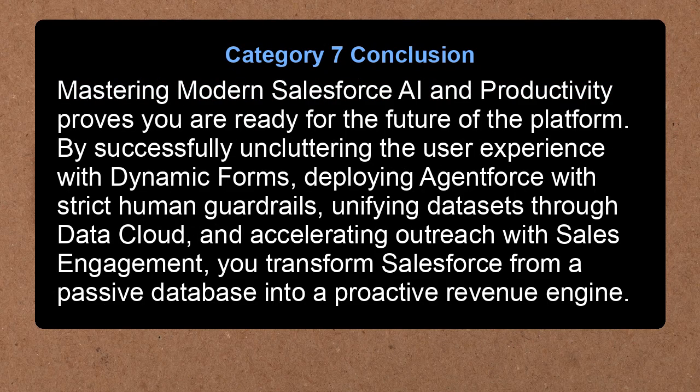Category 7. Conclusion. Mastering modern Salesforce AI and productivity proves you are ready for the future of the platform. By successfully uncluttering the user experience with dynamic forms, deploying Agentforce with strict human guardrails, unifying datasets through Data Cloud, and accelerating outreach with sales engagement, you transform Salesforce from a passive database into a proactive revenue engine.